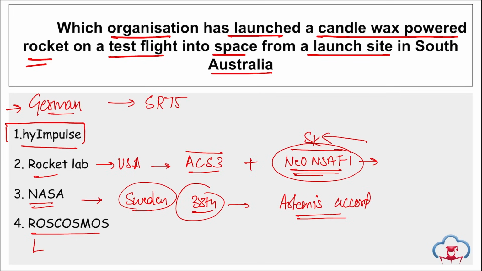Then if we talk about Roscosmos, this is the space agency of Russia, and they have successfully launched the Angara A5. Angara A5 space rocket, right? And this will replace the Proton M heavy lift rocket of Russia.